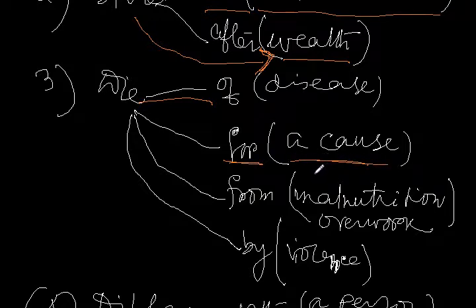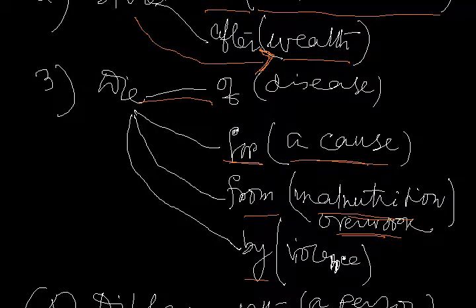The soldiers die for their country, a noble cause. Die from means a cause of death, malnutrition or overwork. Die by means died by violence, or we say died by poison.